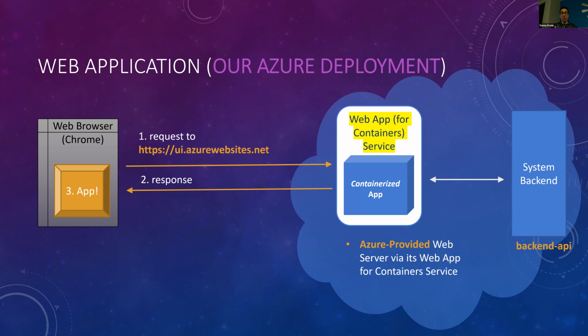But when I reviewed this, I realized that we were not simply hosting our static files. Instead, we were hosting a containerized version of our application. This was something that was set up on the project before we started. And so I had to figure out, all right, how does a container fit into this?